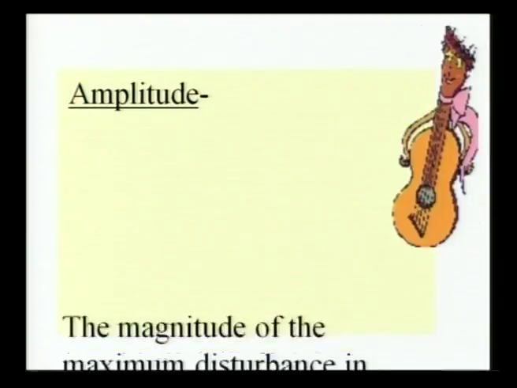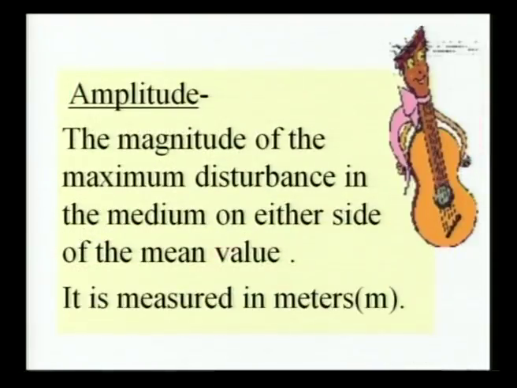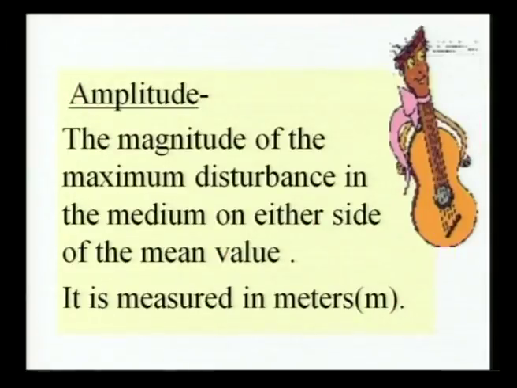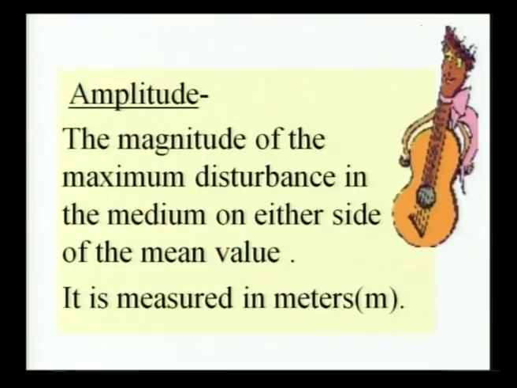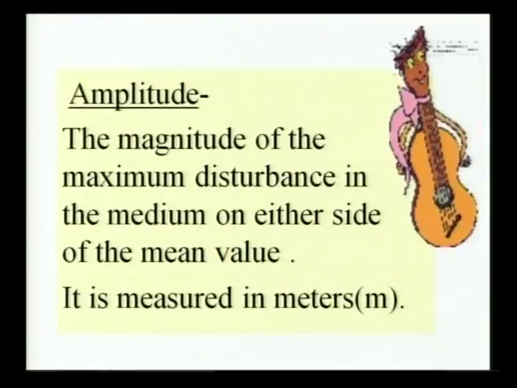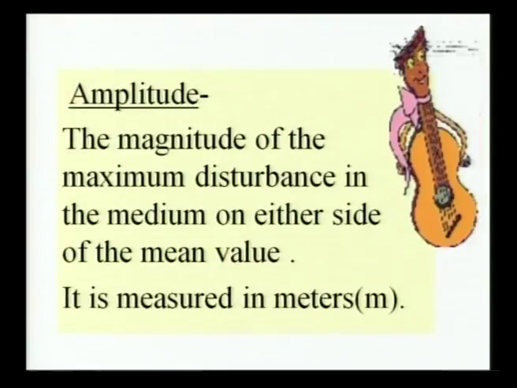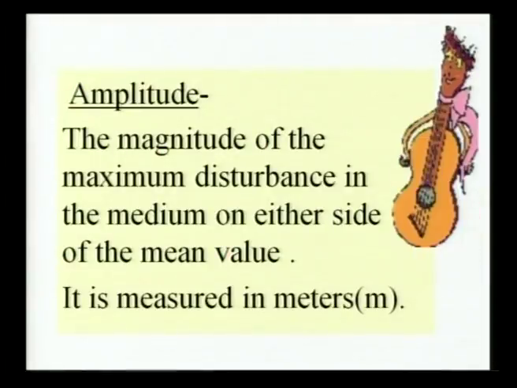So friends, let us see on the screen. Amplitude: the magnitude of the maximum disturbance in the medium on either side of a mean value is known as its amplitude, and it is measured in meters.